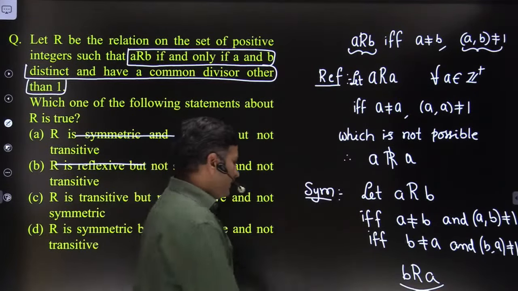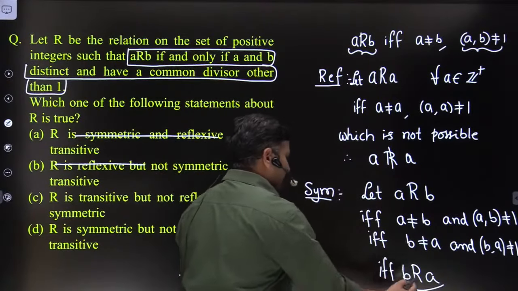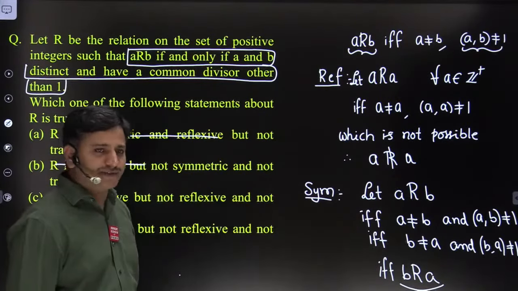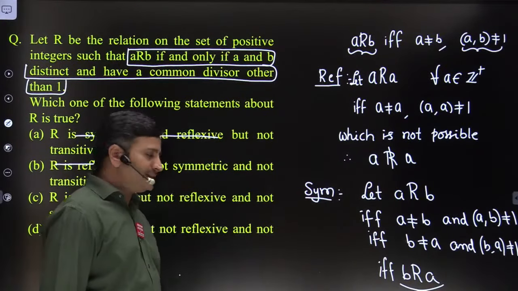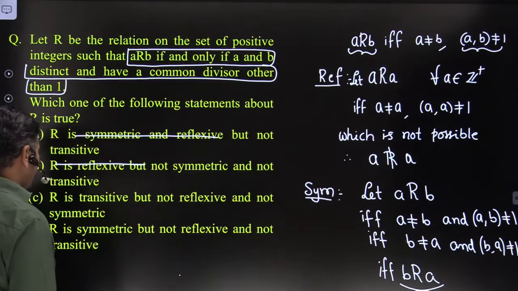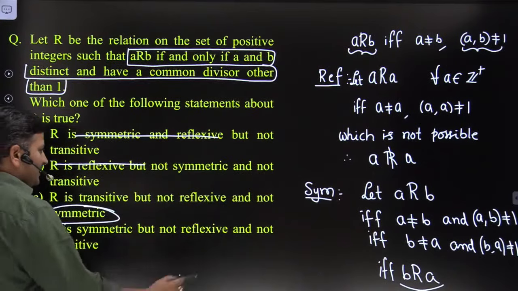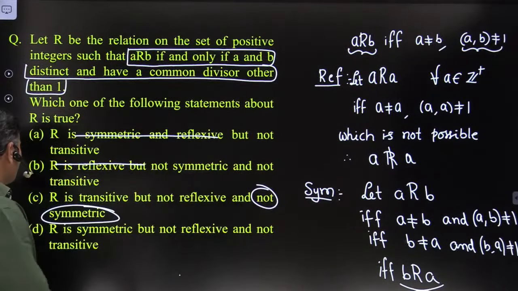So whenever A related to B, we can prove that B related to A for all A comma B belonging to the given set. Hence it is symmetric. So if it is symmetric, here they mention not symmetric, right, friends? Not symmetric, so eliminate this option also.